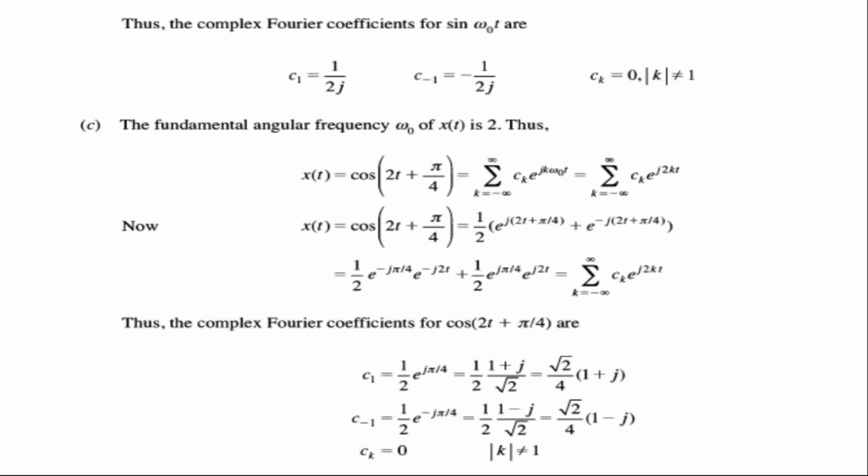Please try it. Only k equal to 1 will exist. But when you take k equal to 1, again you will get infinite. Then again you need to apply the L'Hospital rule. After doing that, you will get the values c1 and c minus 1.